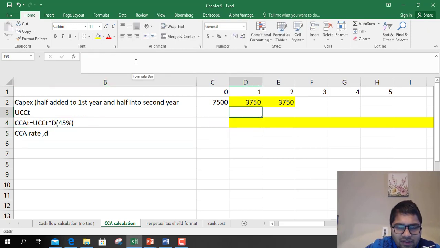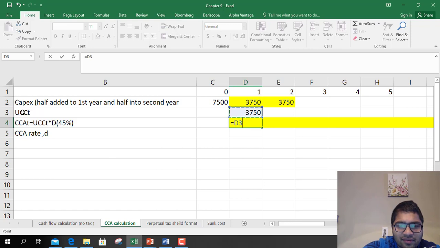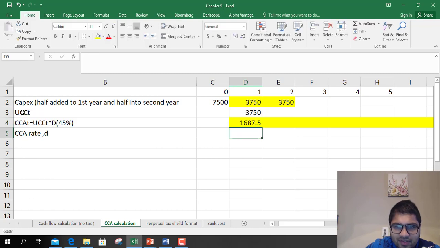Okay, so UCC is the asset value. So asset value is 3750. You charge depreciation on that at 45%, so 1687.